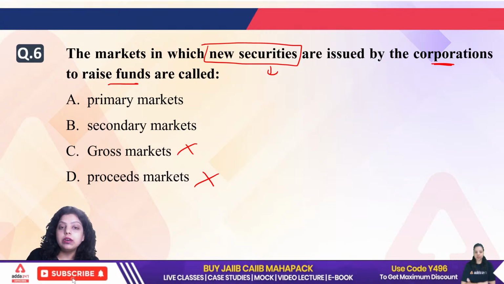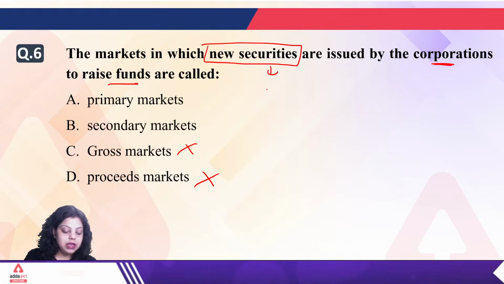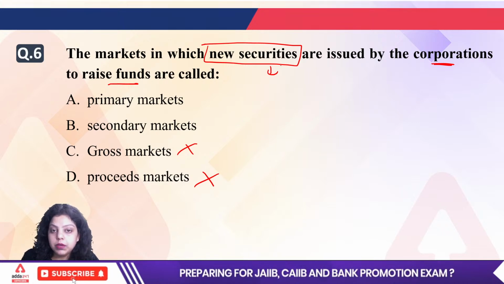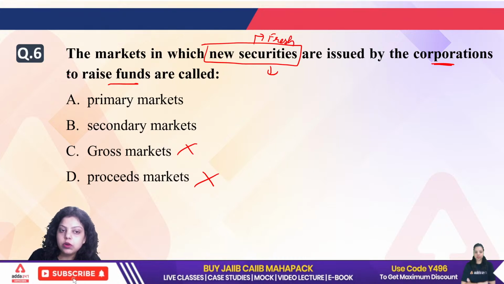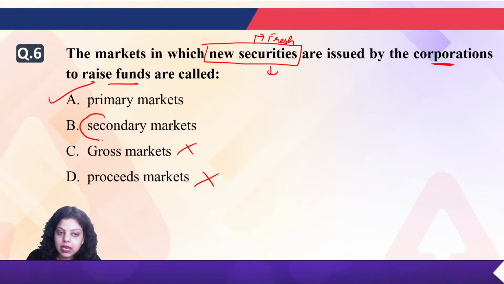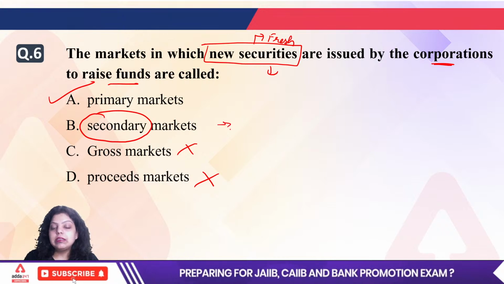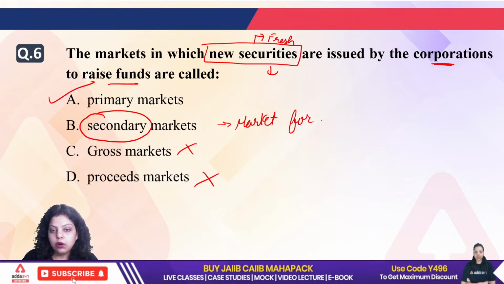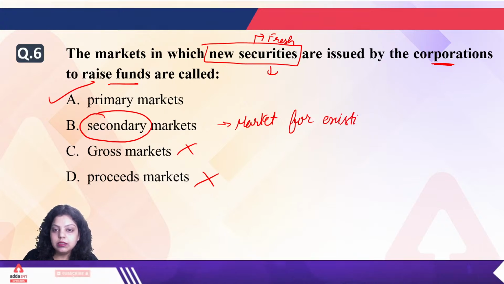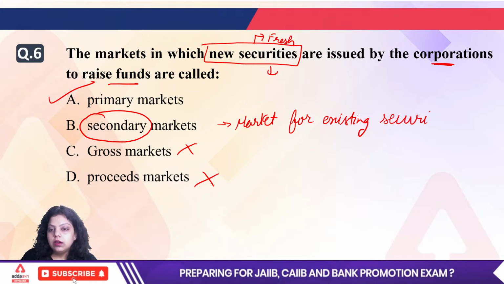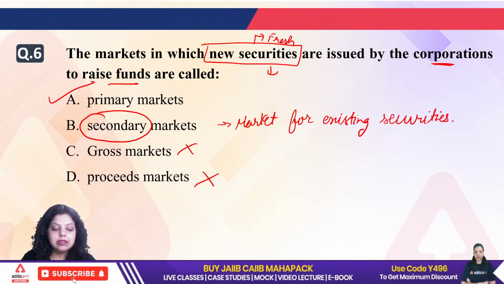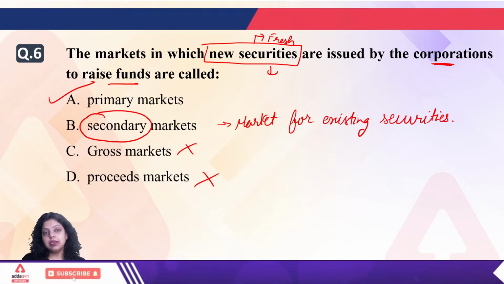Now when you are issuing shares for the first time, whenever new or fresh securities are issued, they can only be issued in the primary market, because the secondary market is the market for existing securities. When securities are sold the second time, or the third, fourth or fifth time, it comes under the secondary market.